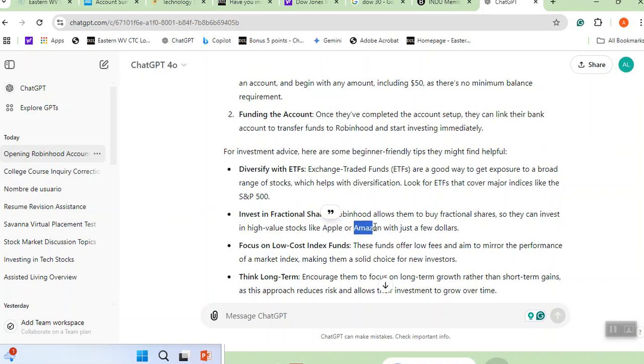Or Amazon, which might be about $180, for example. If you have $50, again, you can buy a portion of Amazon. Therefore, I want one or two, or whoever is interested, to go ahead. It's a very smart idea. You will learn a lot, but I don't want you to go there and put in a fortune. You have to understand the concept. There is a lot to it.